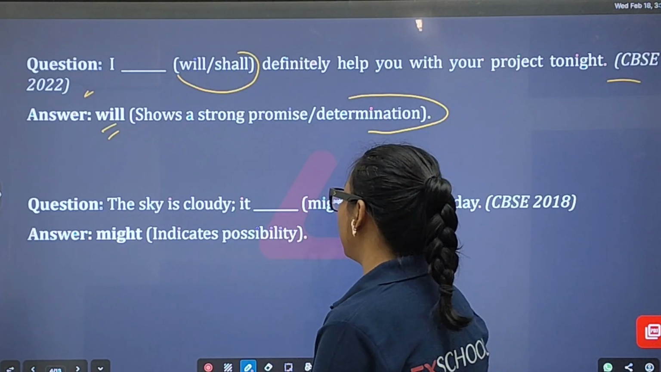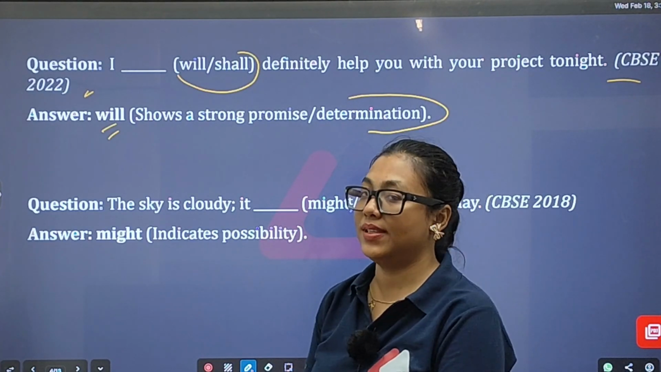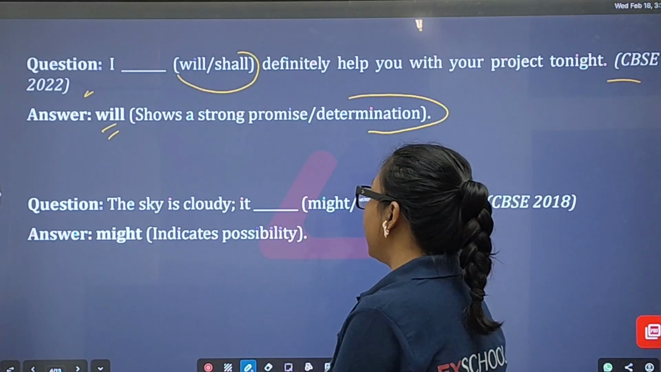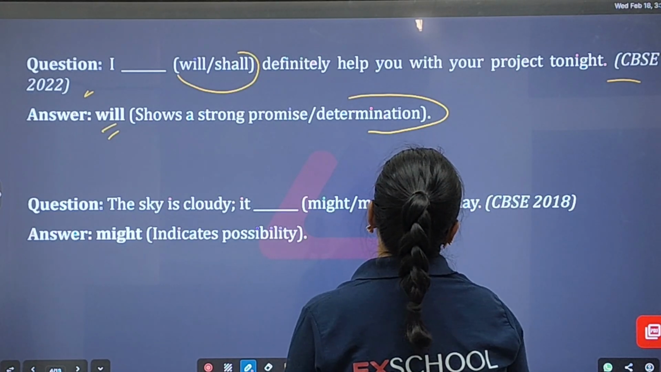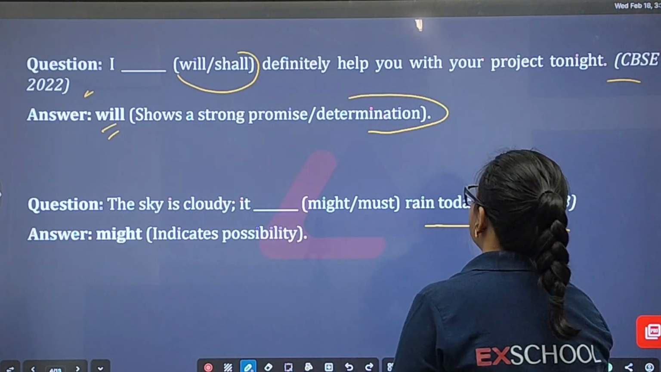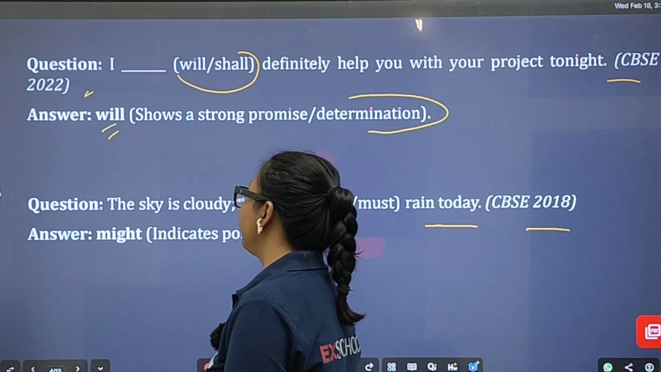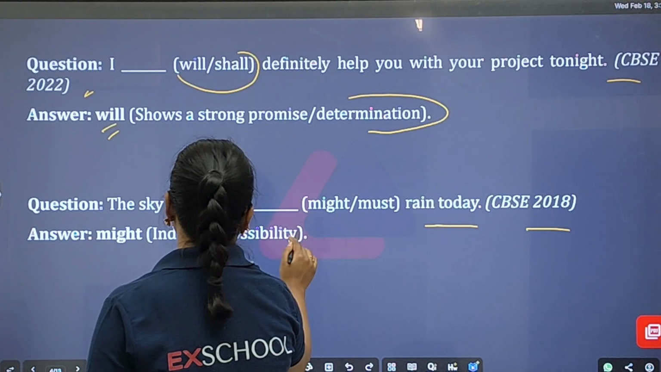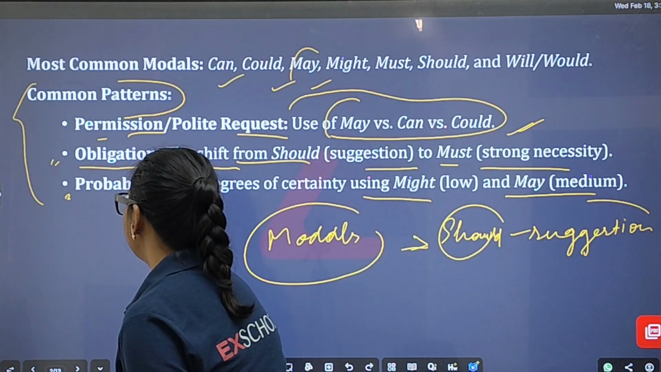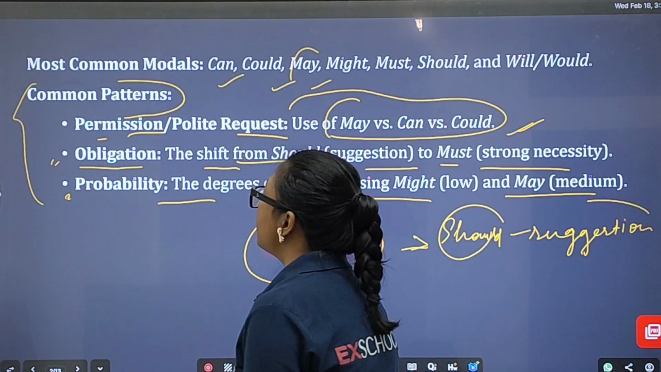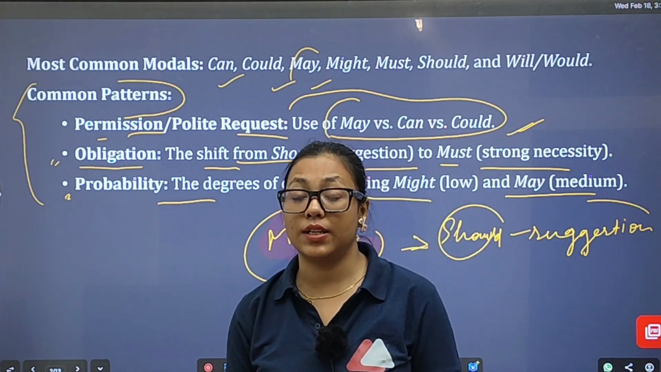The sky is cloudy. Okay, the sky is cloudy. The sky is very cloudy. The sky is cloudy. It might or must rain today. What will it be? This came in CBSE 2018. It indicates, remember, it indicates possibility. What have we got? That is probability. When it comes to probability, what are the modals that we use?